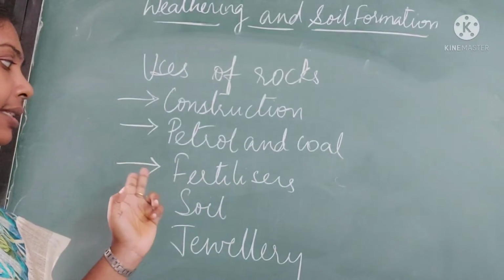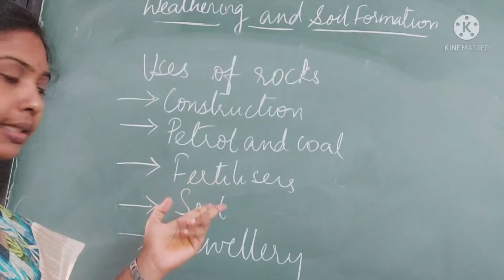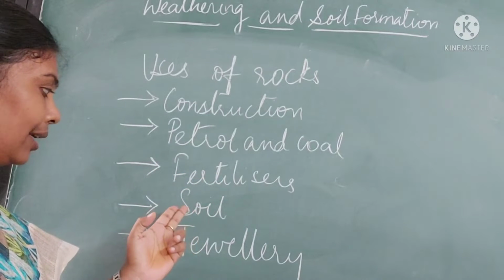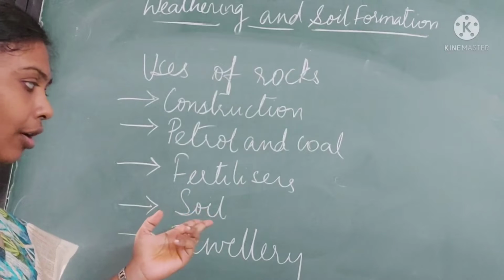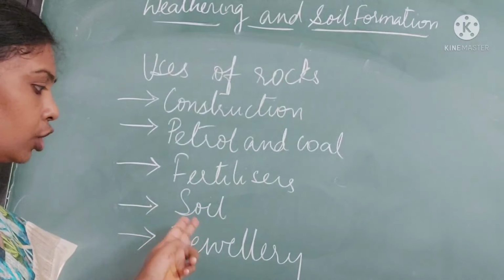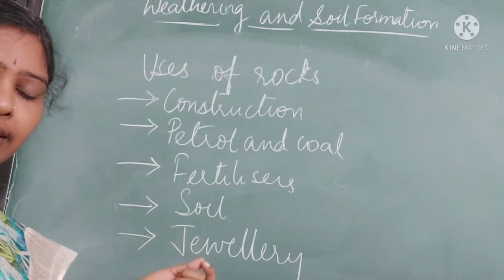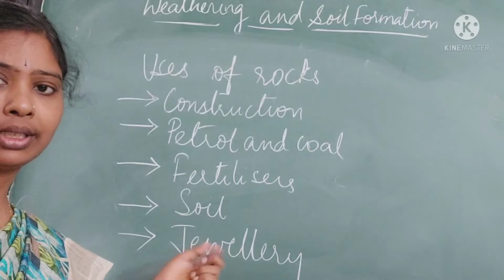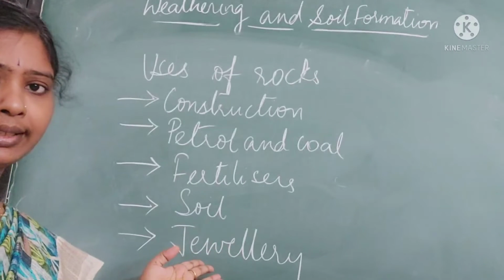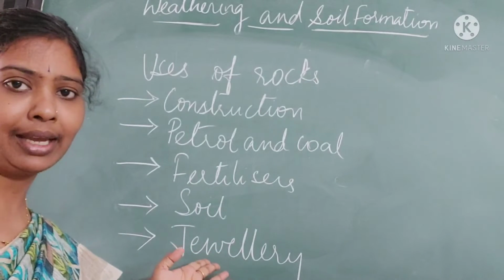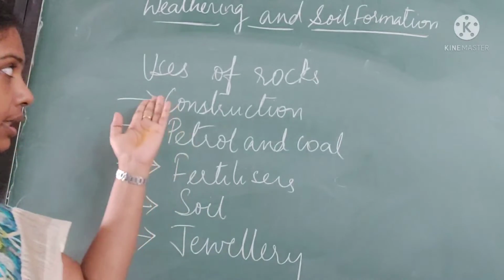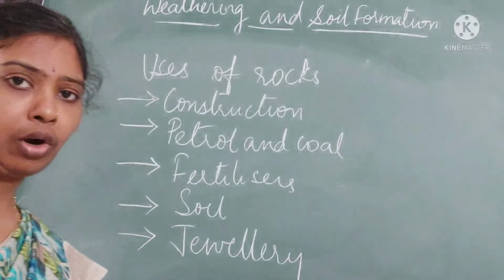Next is fertilizers. They are used as fertilizers. And soil is formed from rocks. Rocks break up and they form soil. Next, very precious rocks are used as jewelry. Gold, silver and all are used as jewelry. So these are the main uses of rocks.